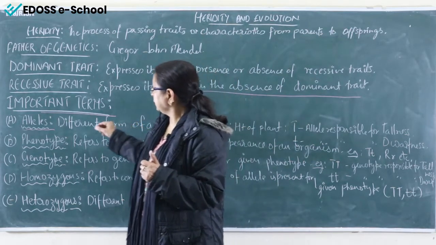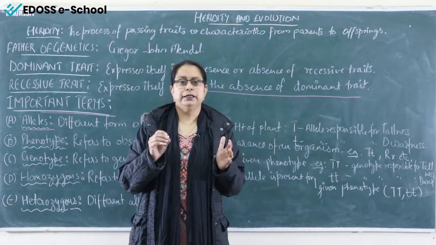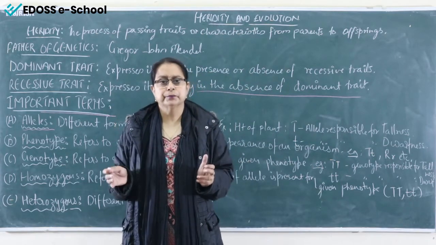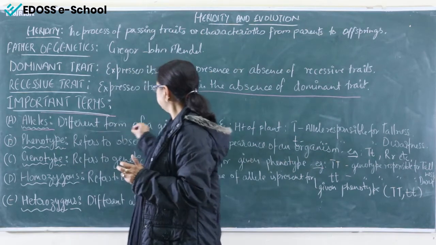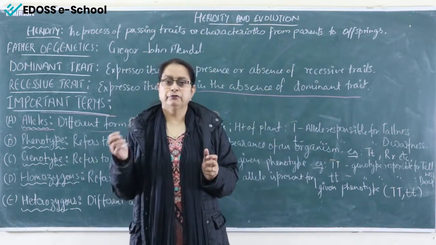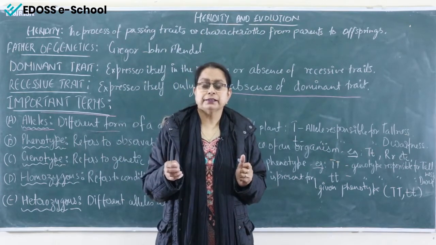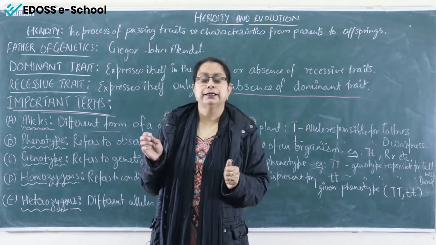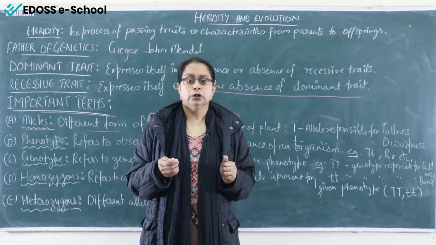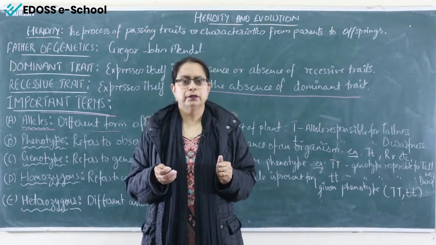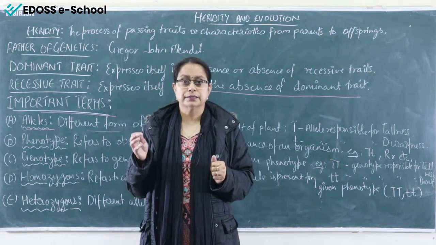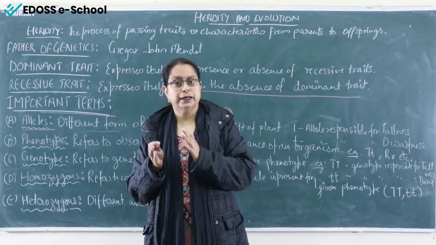So what are alleles? Alleles are actually the different forms or different types of the same gene. For example, we have discussed the 7 factors or traits that were selected by Mendel in the garden pea plant. Let's take one example of one of those factors, that is tallness. Tallness is a trait or character, right?